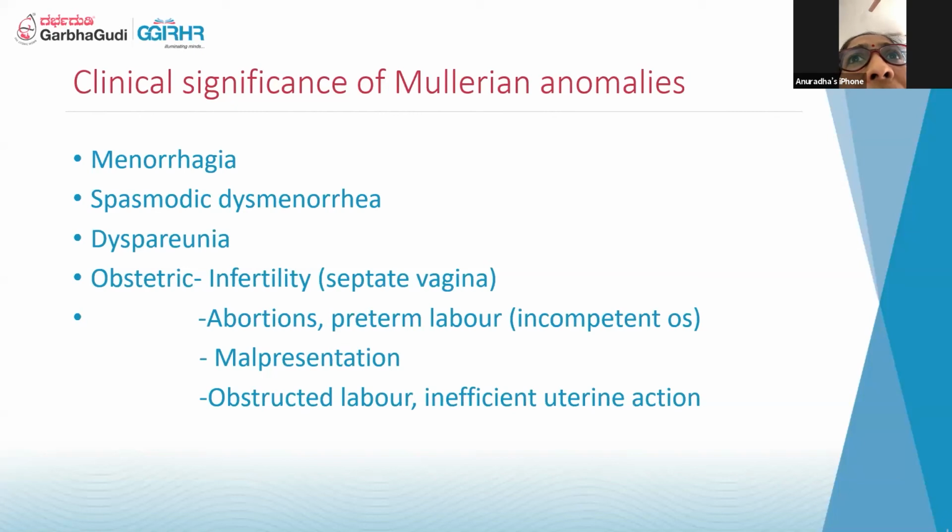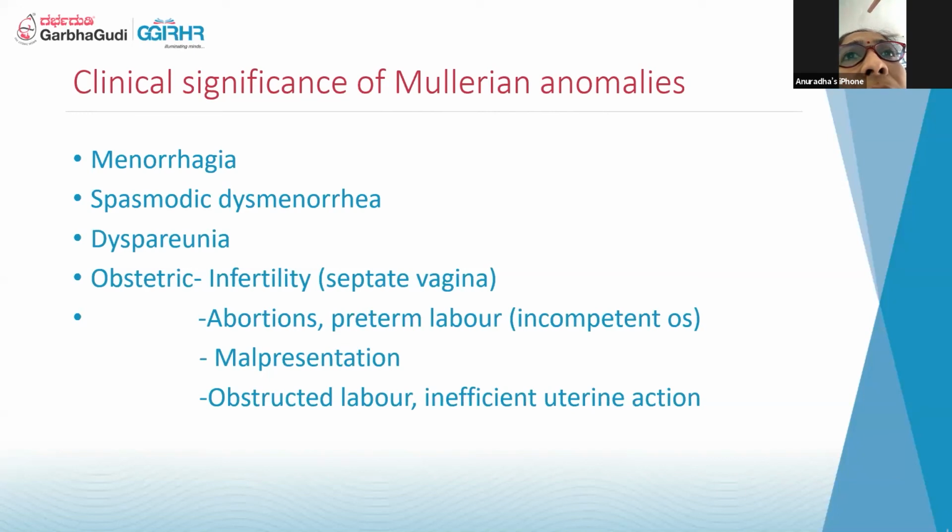So what is the clinical significance of Mullerian anomalies? Mainly the patient can present with menorrhagia because of the large surface area, especially in bicornuate uterus or uterine didelphys. There can be spasmodic dysmenorrhea, like in cases of unicornuate uterus without communication. Whenever there is a vaginal septum, they can even come with dyspareunia.